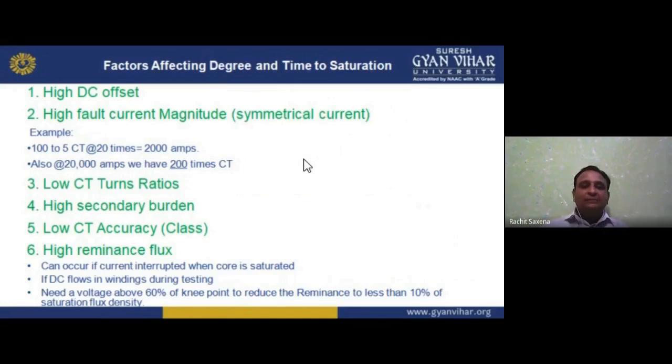Also at 2000 amperes we have 200 times CT. So low CT turn ratio, high secondary burden, and low CT accuracy class, high remanence flux can occur if current is interrupted when the core is saturated. If DC flows in a winding during testing, we need a voltage above 60% of knee point to reduce the remanence to less than 10% of the saturation flux density. So these are the factors affecting degree and time to saturation. I hope you understand.